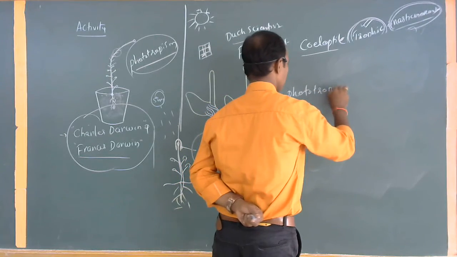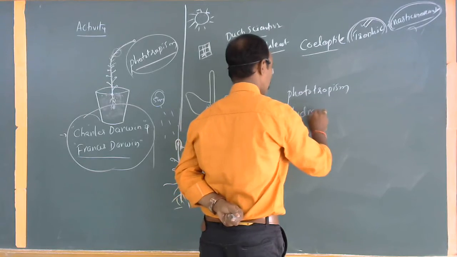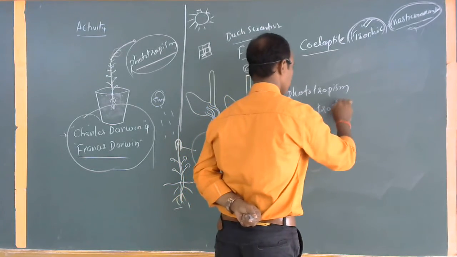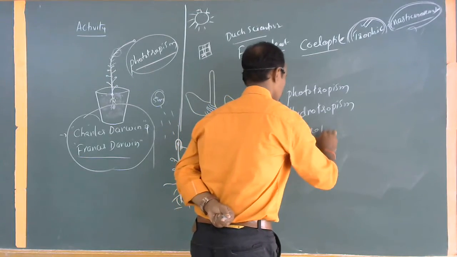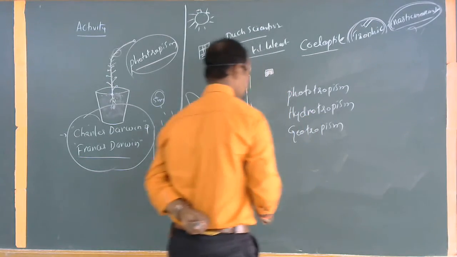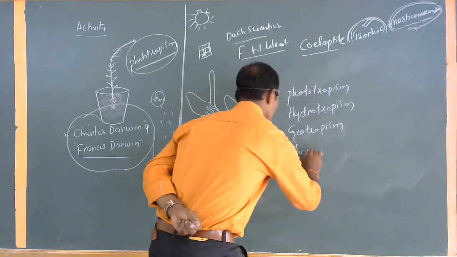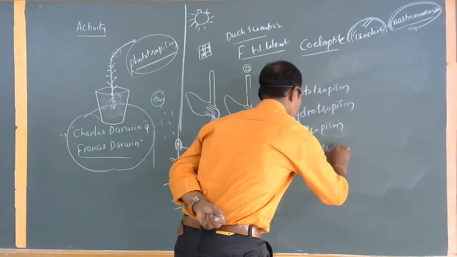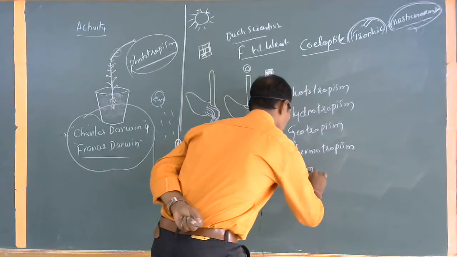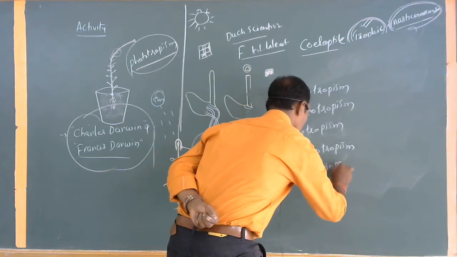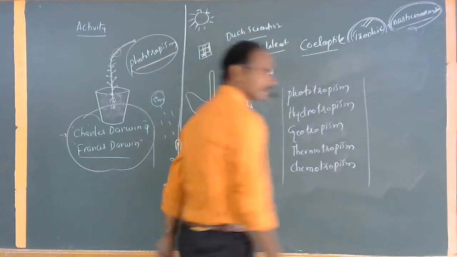Phototropism, hydrotropism, geotropism, thermotropism, okay, chemotropism. These are the tropic movements.